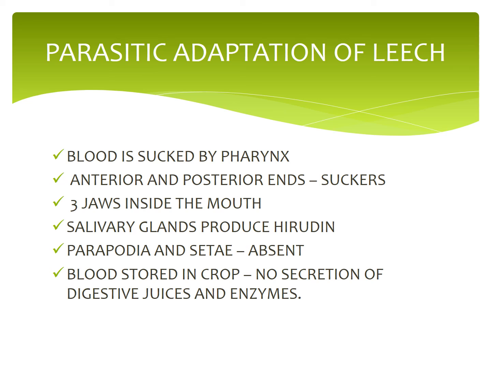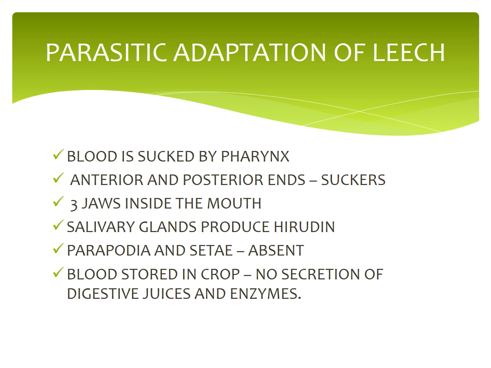The salivary gland produces hirudin. Already we studied that the salivary glands produce hirudin, which does not allow the blood to coagulate. Thus, a continuous supply of blood is maintained. Parapodia and setae are completely absent.